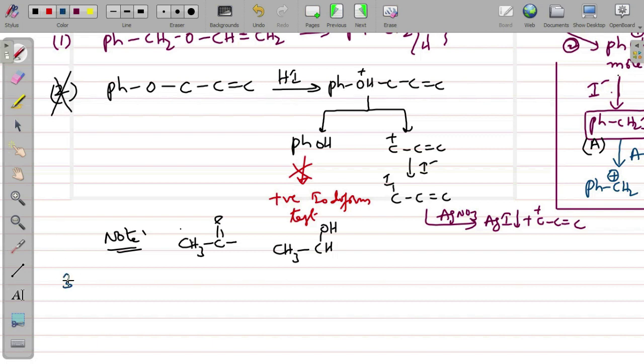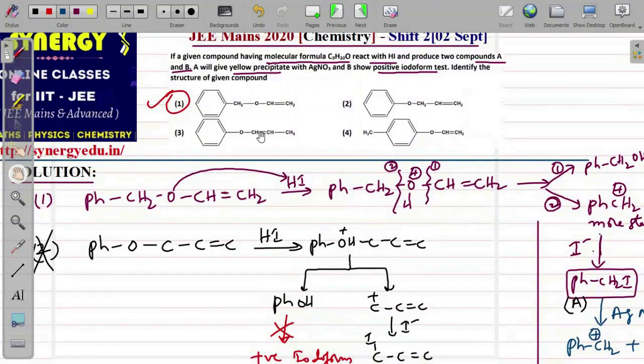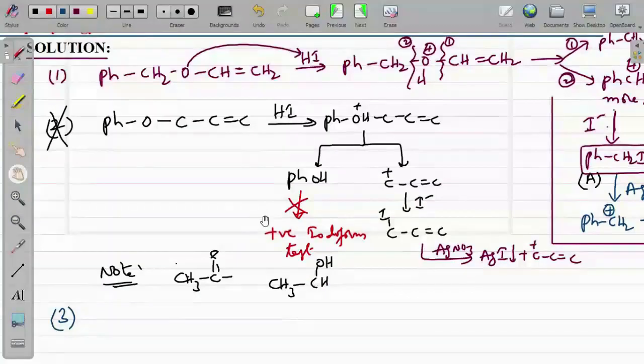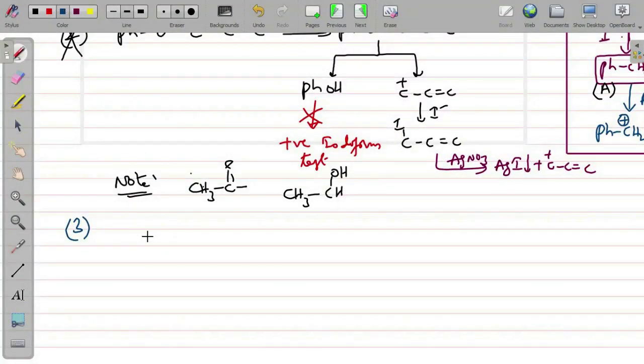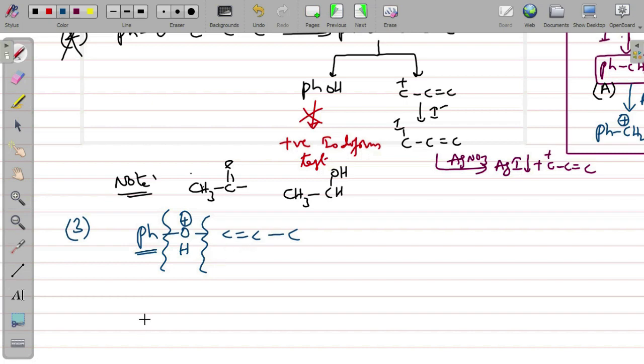Now look at the third option. What is the third option given? PhO–CH=CH and CH3. Now here if you take PhO–C=C and CH3, once you protonate this one with the HI, then you cannot break in this manner because phenyl carbocation is unstable, and you cannot break in this manner because vinyl carbocation is also unstable. So both breakings are not possible, so the reaction further will not continue. Therefore the third option will be wrong.